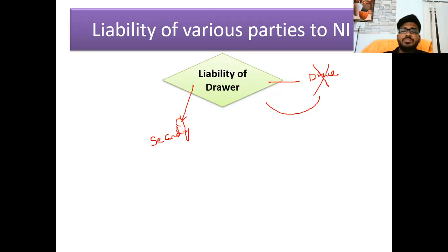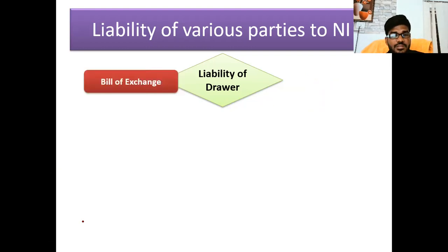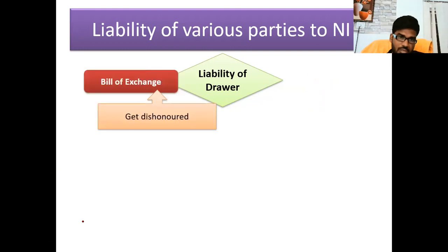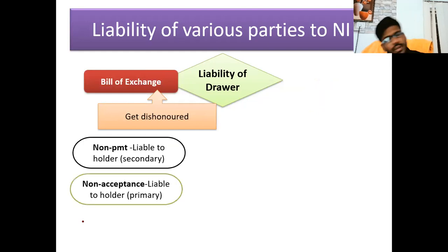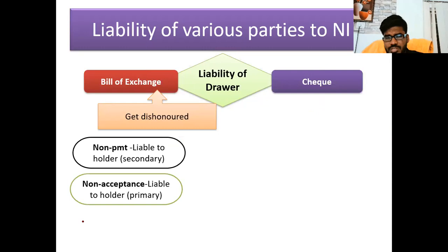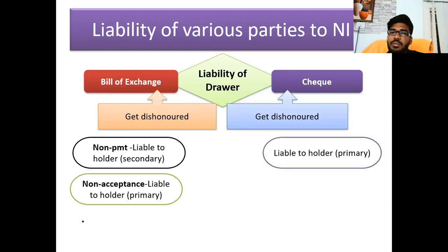When the drawee accepts the instrument, the drawer's liability is secondary. When the drawee does not accept the instrument, the drawer's liability is primary. If a bill of exchange gets dishonored, whether by non-payment or non-acceptance, or a cheque gets dishonored, the liability to the holder is primary.